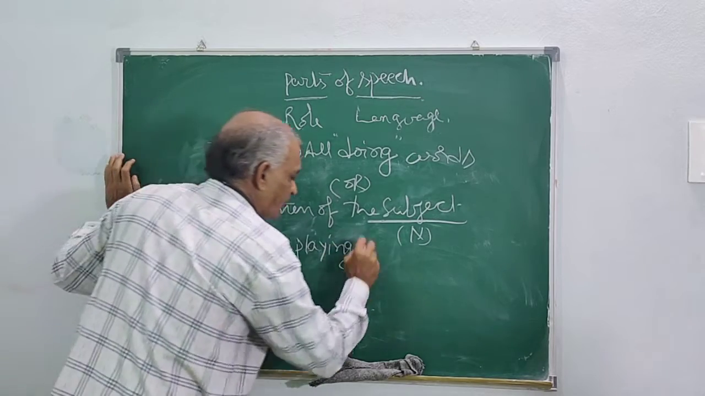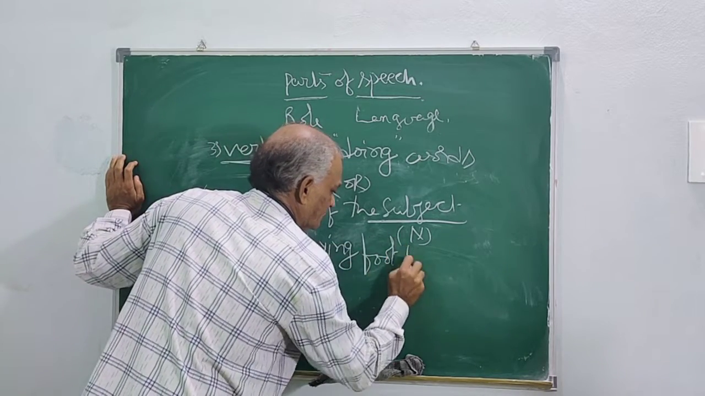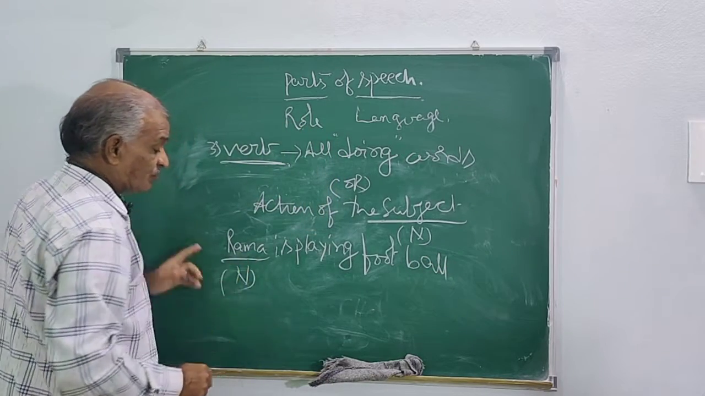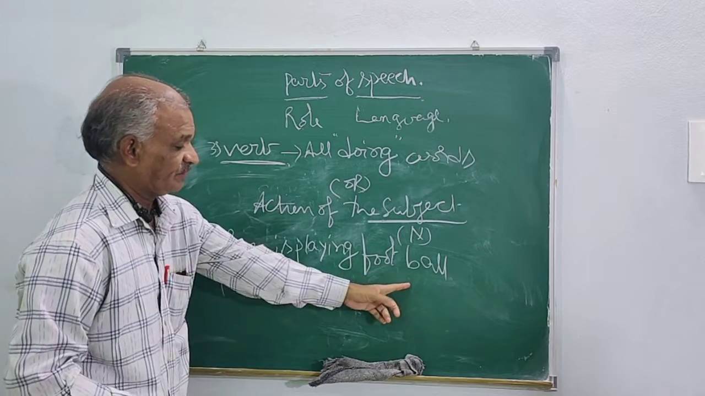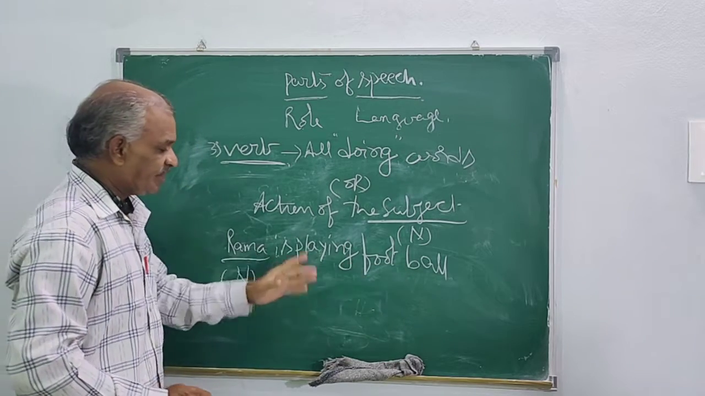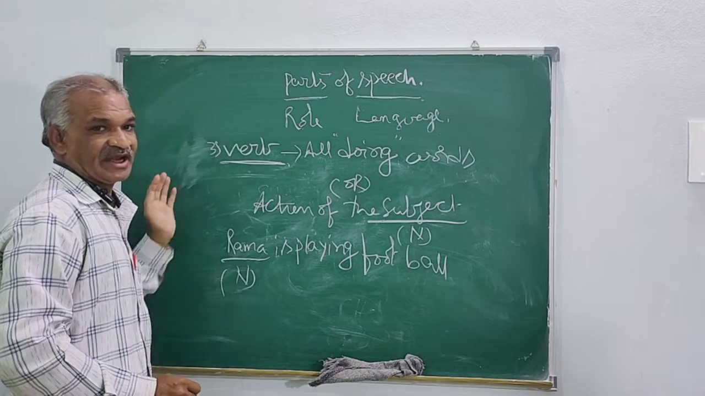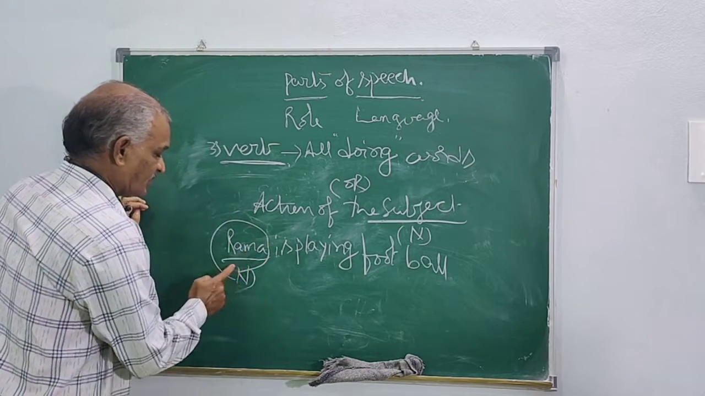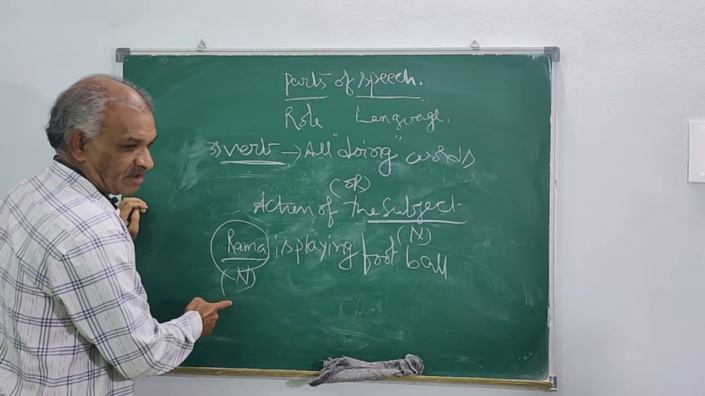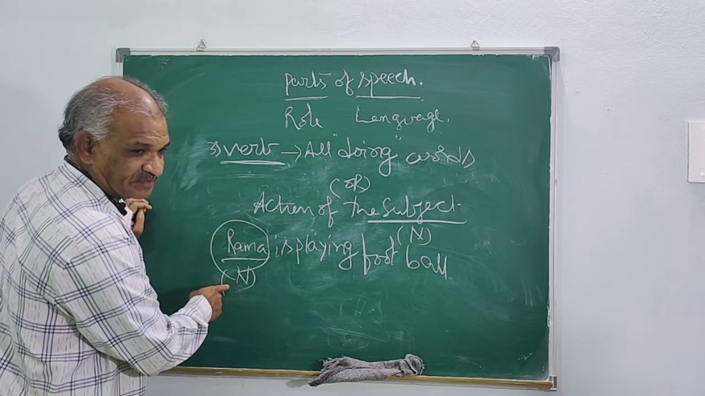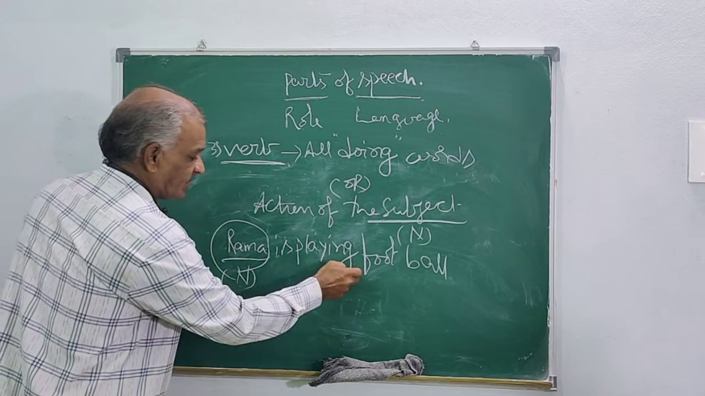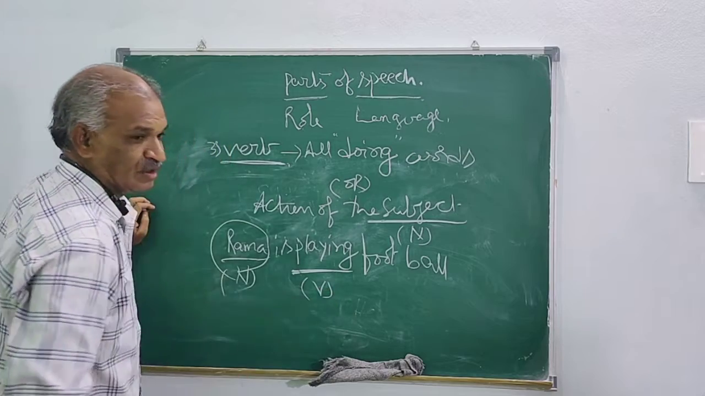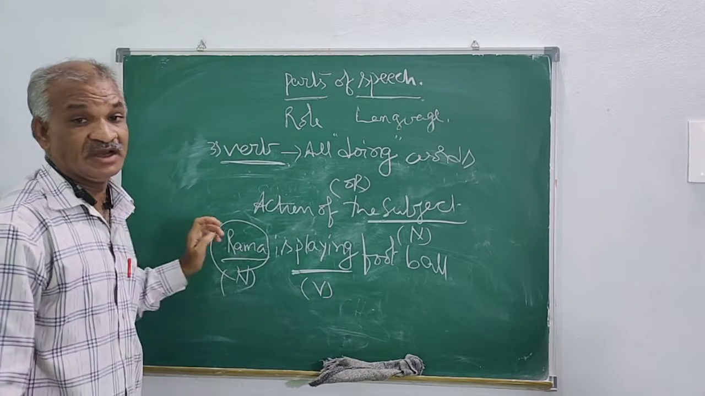Rama is playing football. Here we can understand the action of a noun. This is the subject, or this is what is called a noun. What this subject or noun is doing is playing. So this is what is called a noun, and this is what is called a verb.